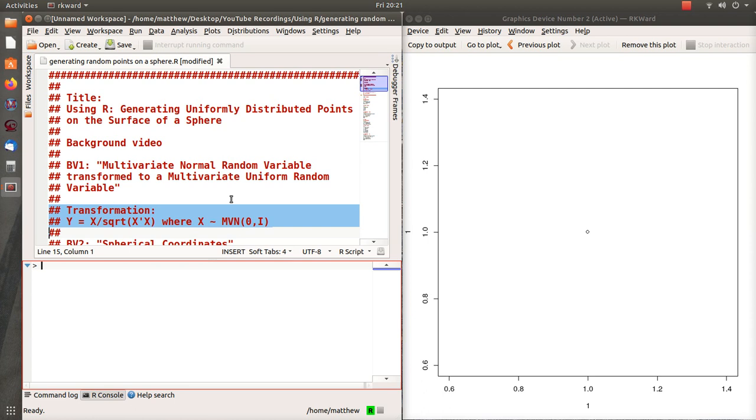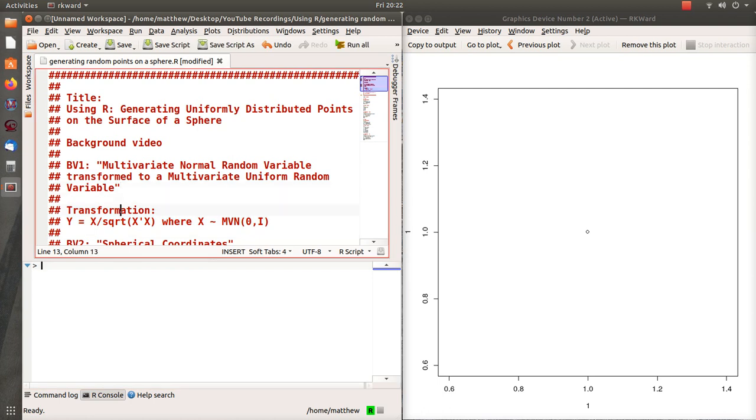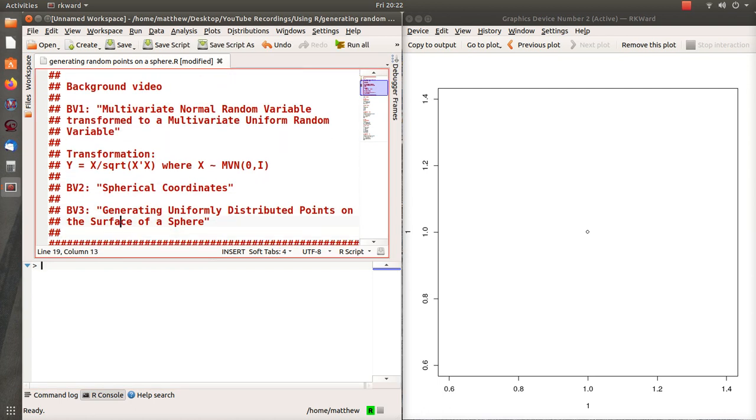And then I looked up what other ways there are to do this. Surely I didn't invent this. And it turns out that there are two other common ways. So this is one common way, and there are two more. I couldn't really find the theory on why it all worked, so I just did it. I created a video that talks about the theory of why these three methods work, and that's what I'm calling BV3. I'm also including BV2, which is on spherical coordinates, where one of the approaches uses spherical coordinates to generate these points on a sphere.